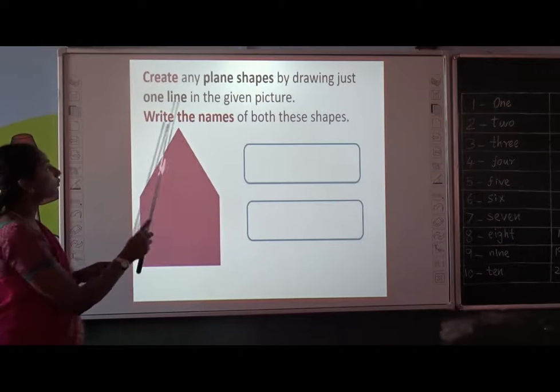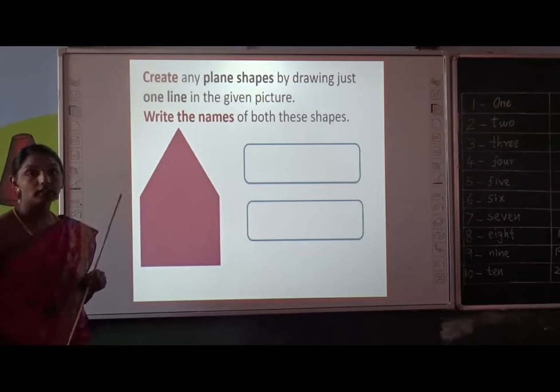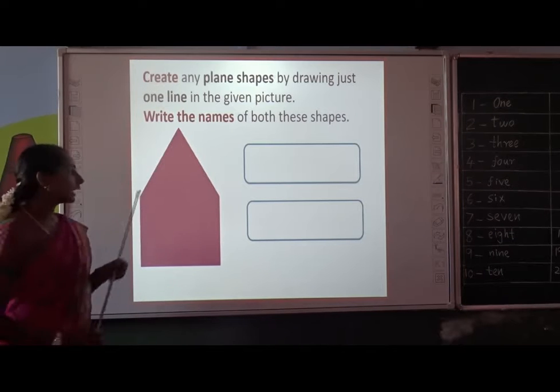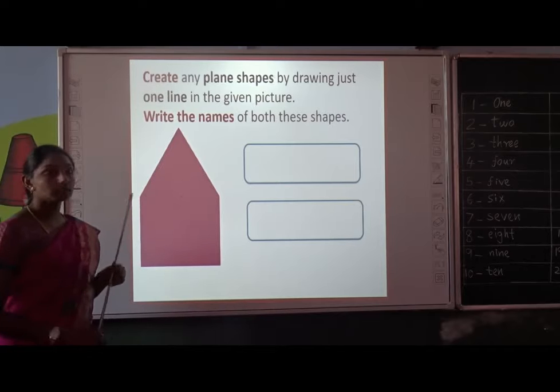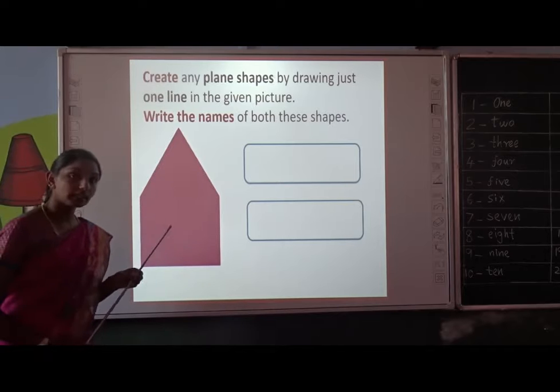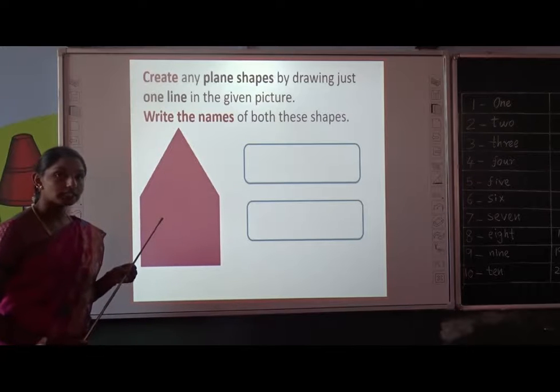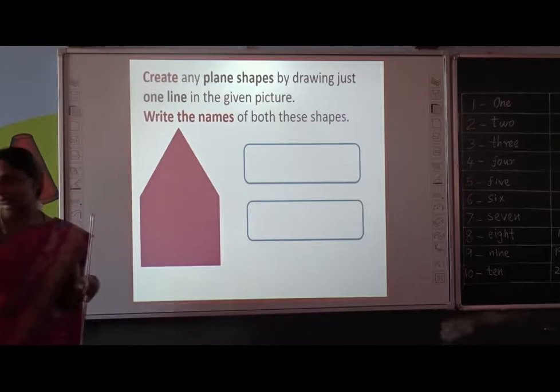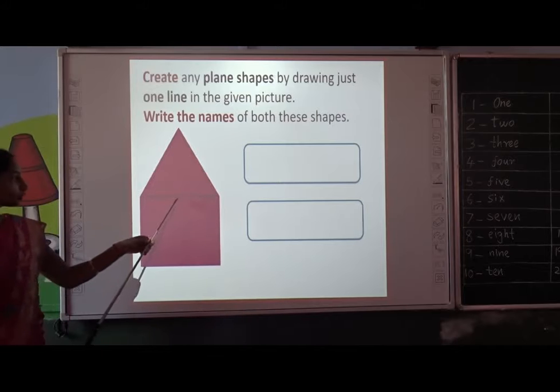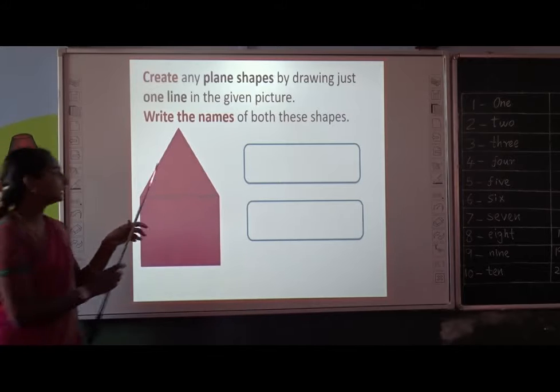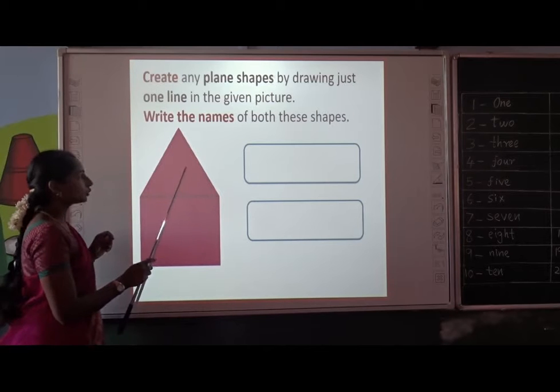Okay, by drawing only one line, you have to create a new plane shape. Where can we draw a line in this given picture? Can you guess and tell me? Yes, you are correct. Here we can draw a line and we got 2 plane shapes.